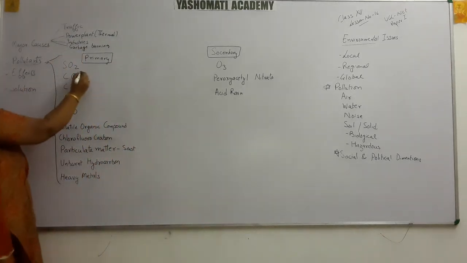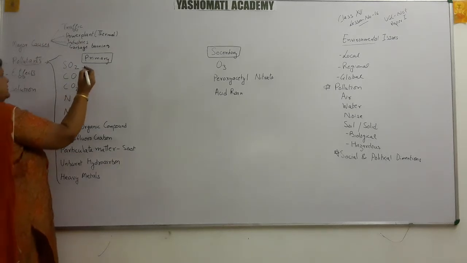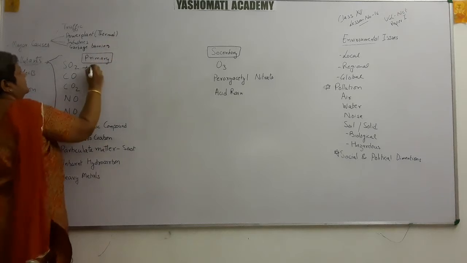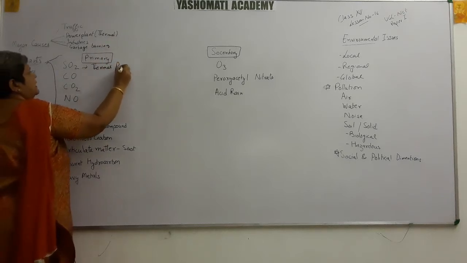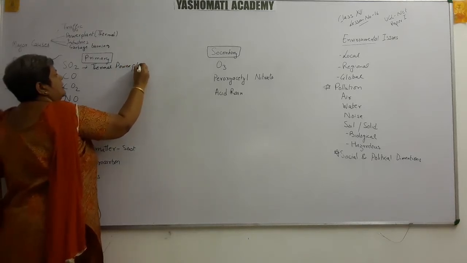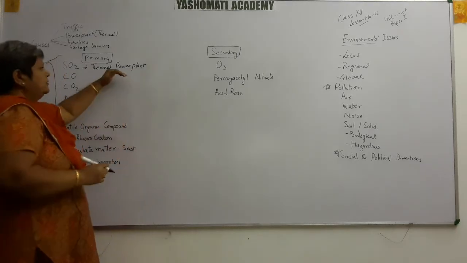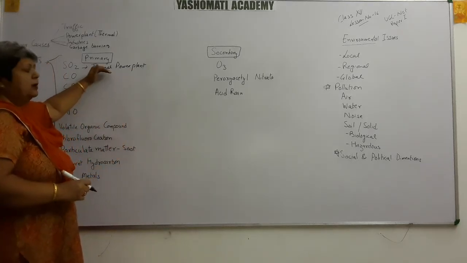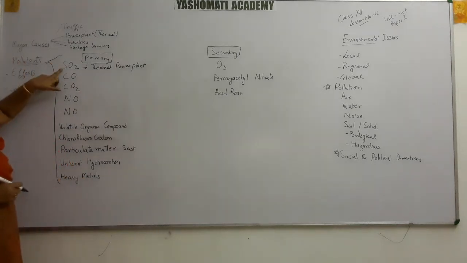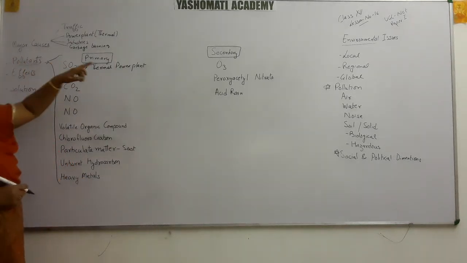One is sulfur dioxide. We have studied that sulfur dioxide is the major pollutant of thermal power plants. This is the major pollutant which is being added due to burning of coal in the power plants. Sulfur dioxide is also a major component of acid rain.